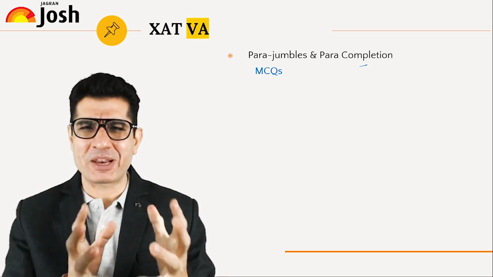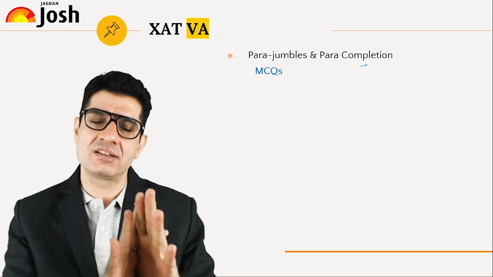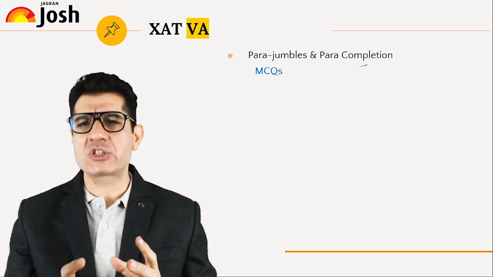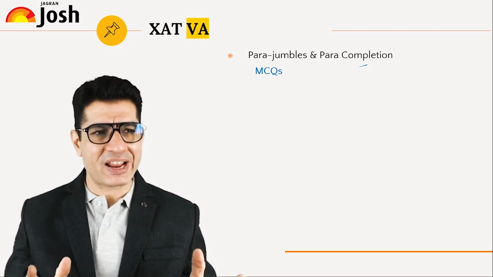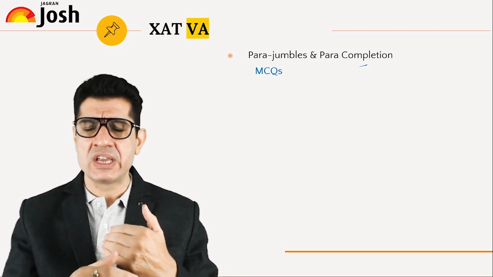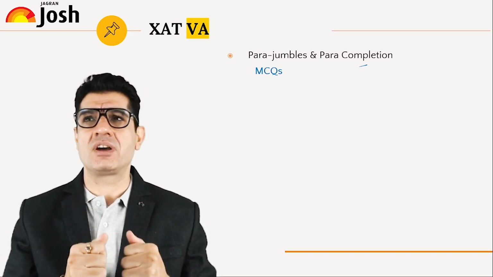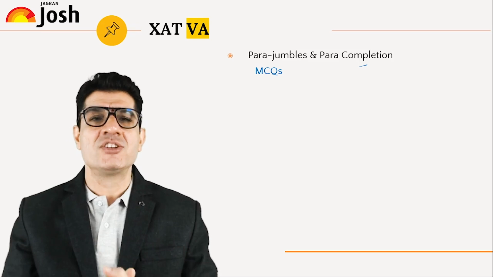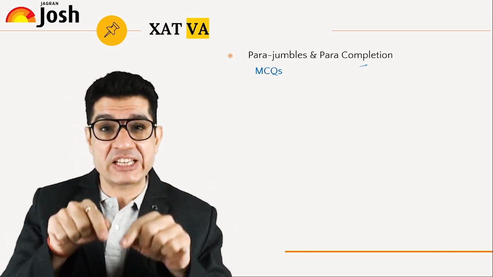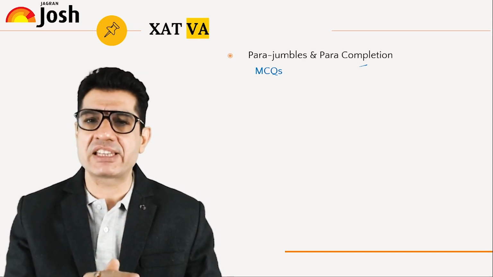The CAT is experimenting with a newer type for the last 3 years. They are mostly still conventional, and I'm sure you'd find it easy. Now when it comes to questions like parajumbles and para completion, frankly speaking, they rely on a lot of other abilities. So they test your comprehension, they test your logic, they test at times even grammar. So if you work on these 3 areas that we've talked about before we reached this juncture in this session, you definitely have a very sound base.